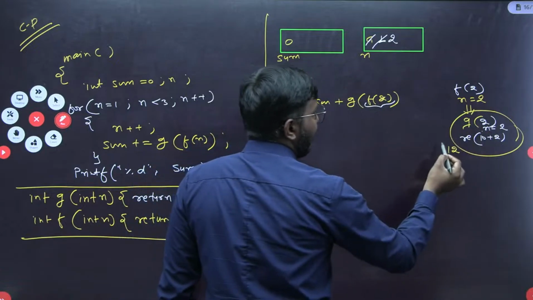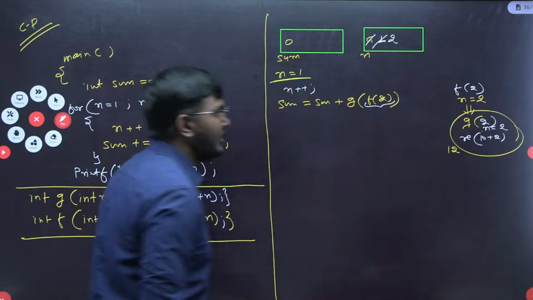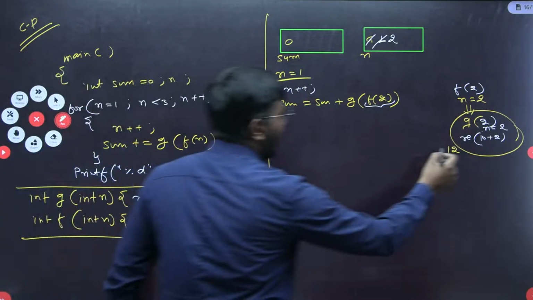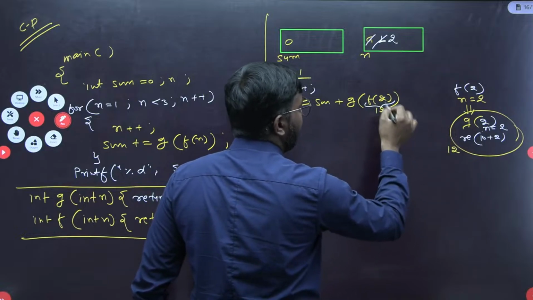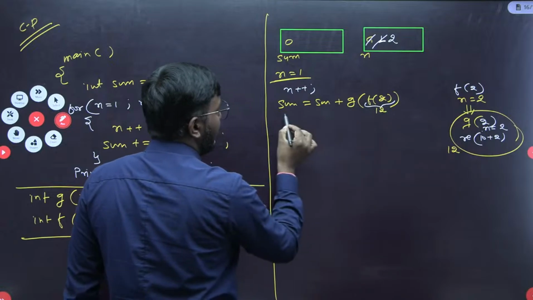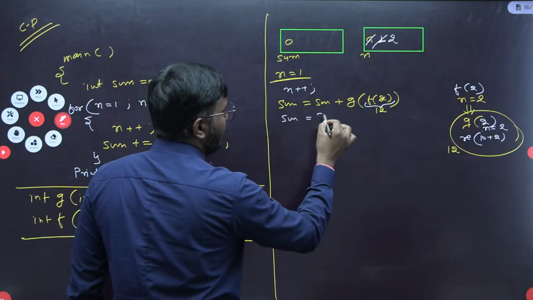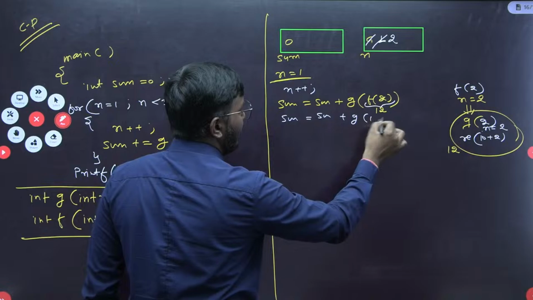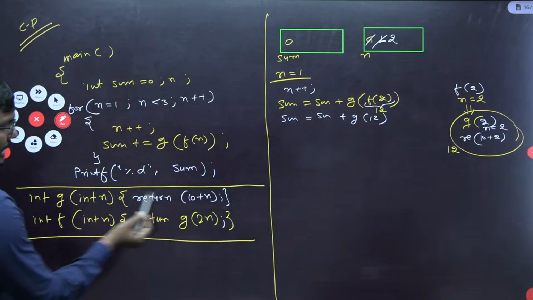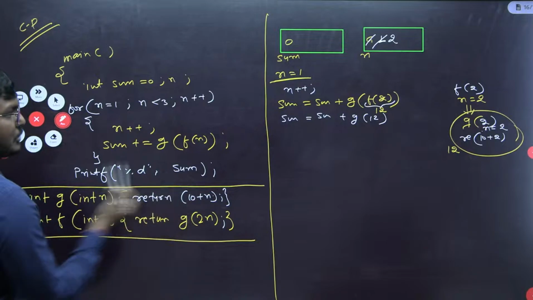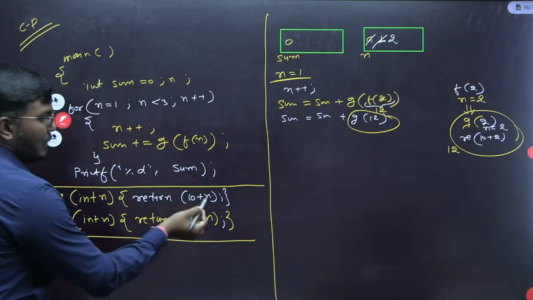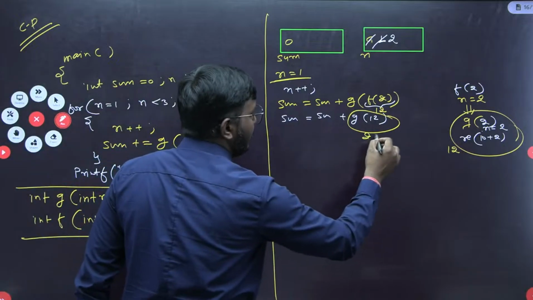Okay. Now this value will return to the function from where it was called, f of 2. Getting my point now? So again, this f of 2 value, this complete value is 12 here. Now again, it will call with g of 12. So this is equivalent to sum equal to sum plus g of 12. See here, g of 12. If I pass this g of 12, then it will add just 10 plus 12. So the final value of this is 22.